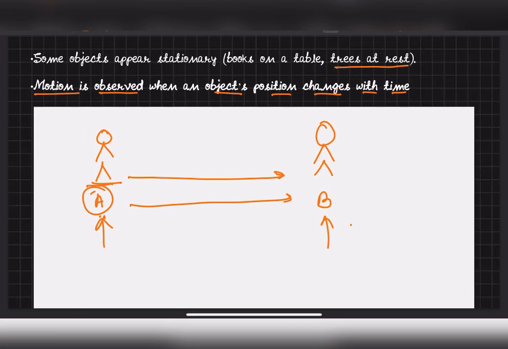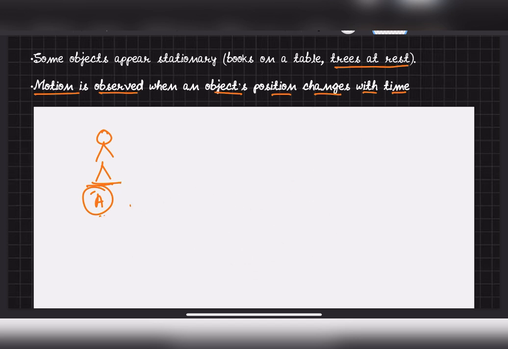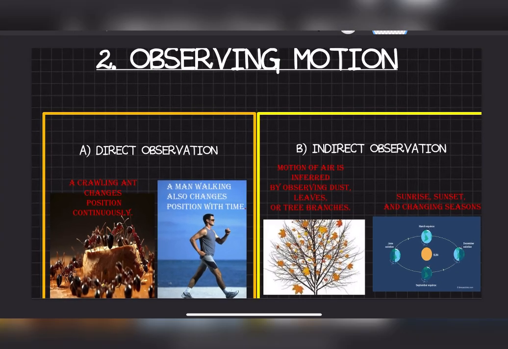So you are in motion. When you are at rest, if you were at A and after 5 minutes you are still here, you didn't move, that means you are at rest. I hope you understood this. I don't need to explain much. Let's go next.